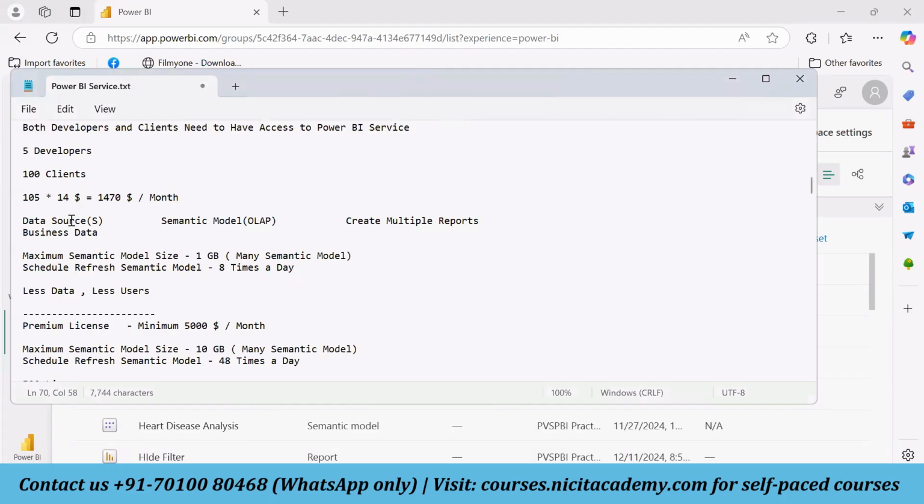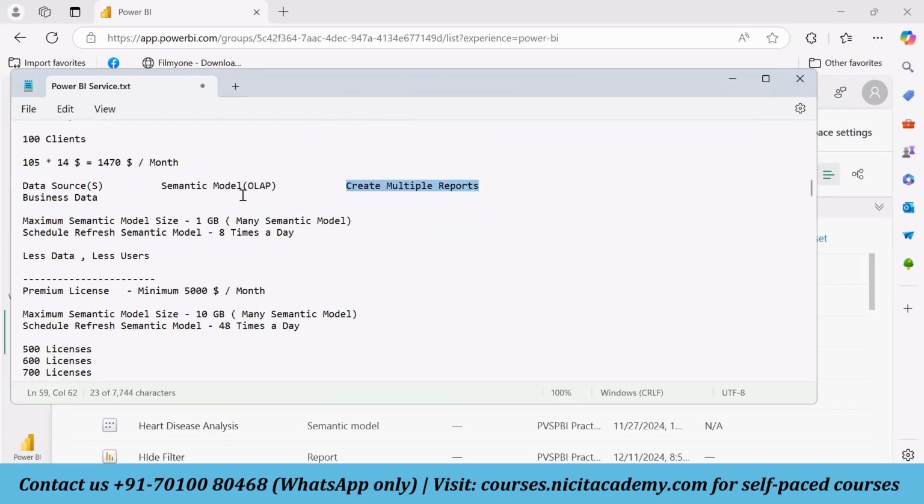Whenever the data sources are there, and we publish, we get this semantic model. With the help of this semantic model, we can create multiple reports on the basis of it. So semantic model means dataset. Earlier the name was dataset, now the name is semantic model.